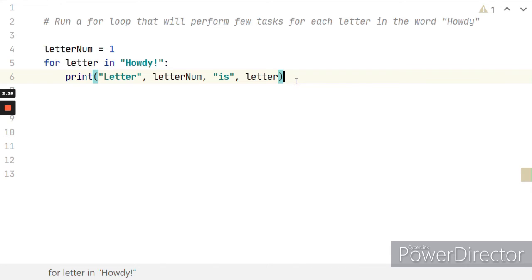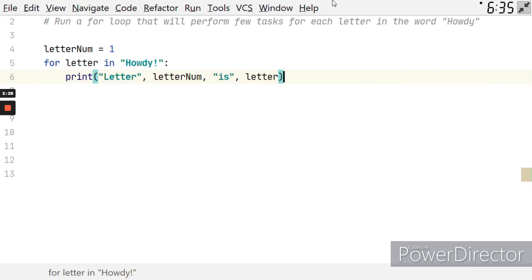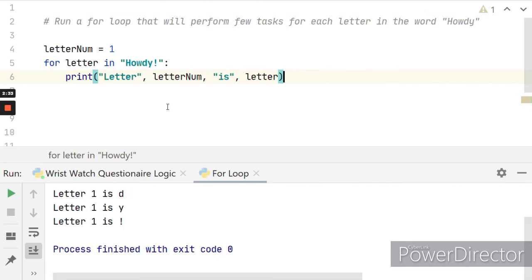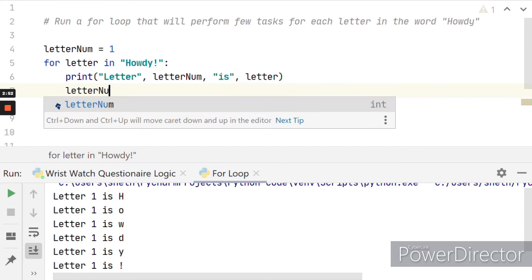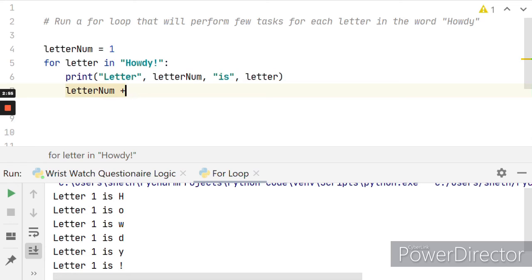And the next mistake is one everyone makes, everyone forgets to do one thing, and I will show you what that is. When we run this, we get letter 1 is H, which is correct, but then letter 1 is O. That's not correct. Letter 1 is W, letter 1 is D, letter 1 is Y. No, it's because we did not update this variable. So after printing this, I want the letter num's value to be plus equal 1 every time.